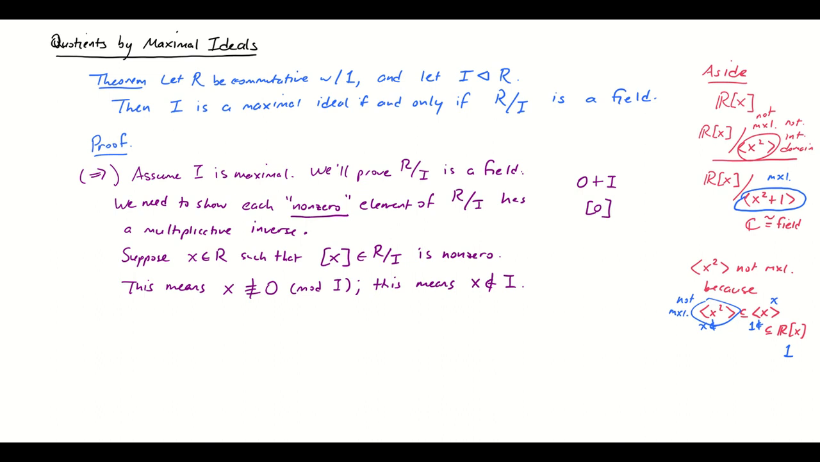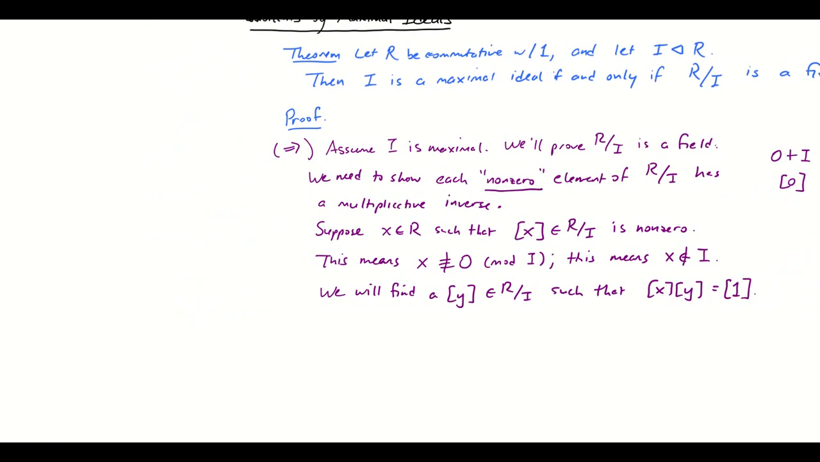So we need to find some y also in R mod I such that the class of x times the class of y is equal to the class of the unity. Now, before I move on with the proof, I just want to do a little bit of thinking first. Just do a little bit of planning. Okay, what would it mean if we said that x times y, or the class of x times the class of y, is congruent to 1, or is the class of 1 mod I?